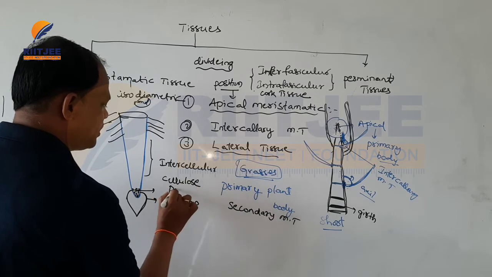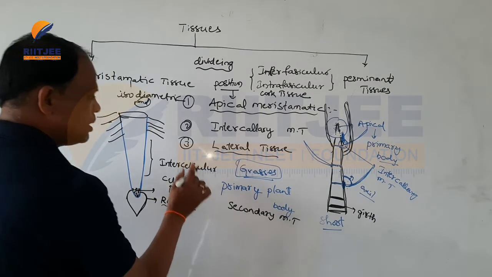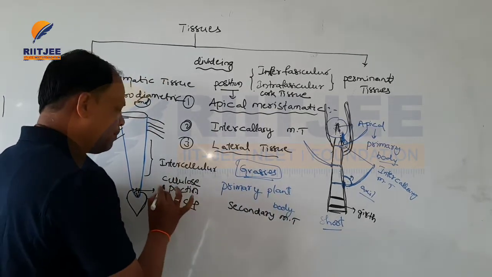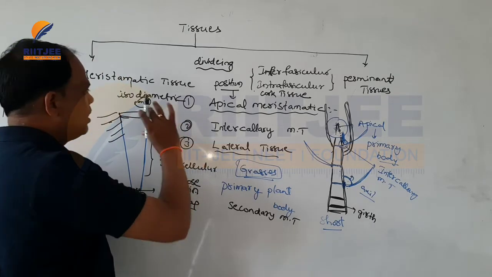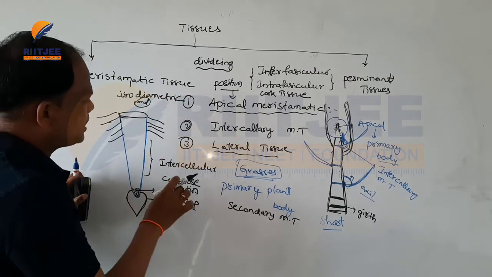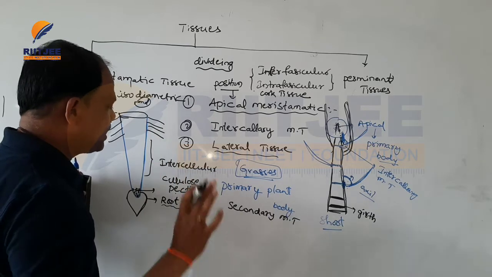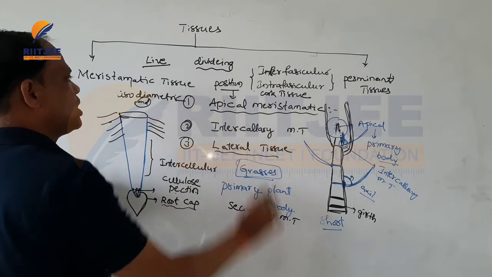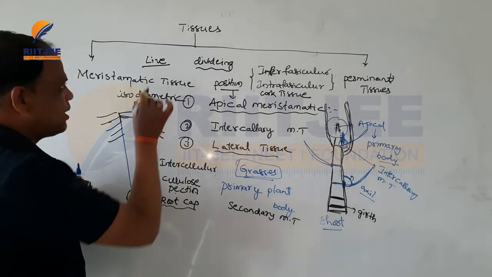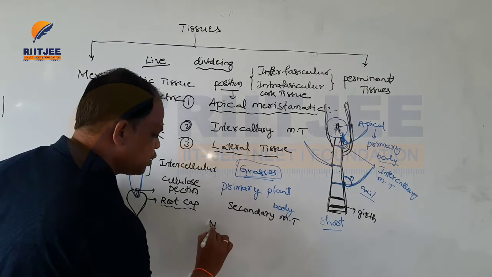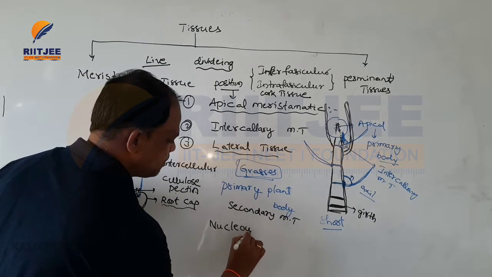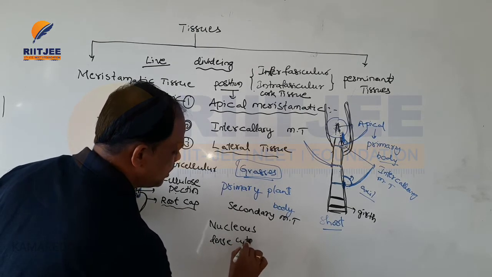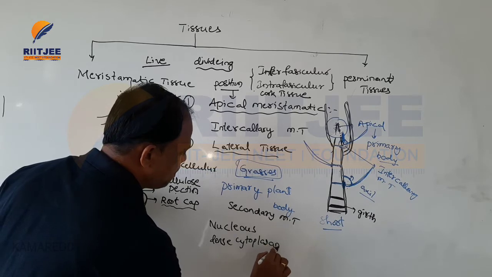These cells are live cells, meaning each and every cell contains a nucleus and dense cytoplasm.